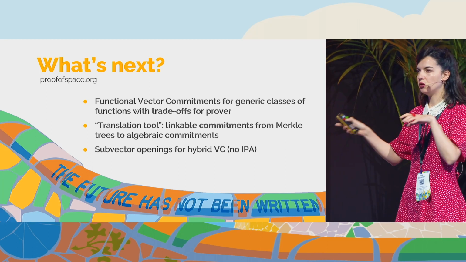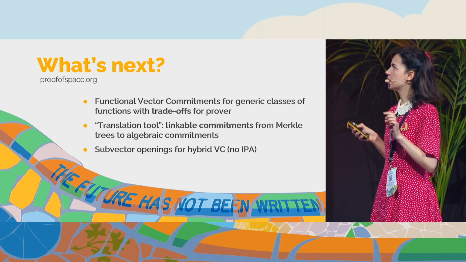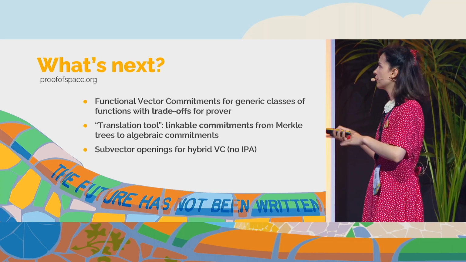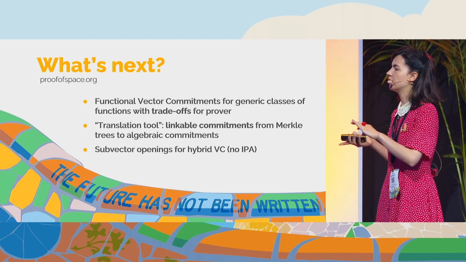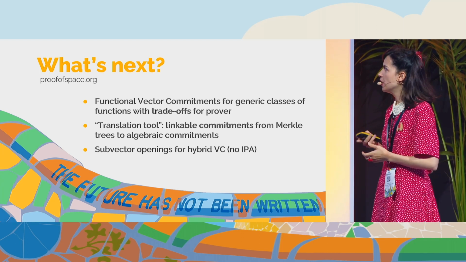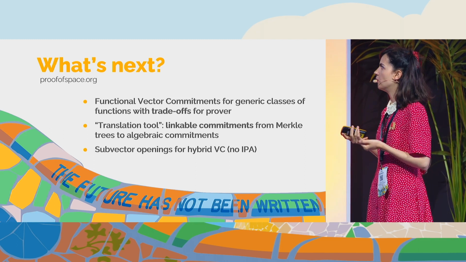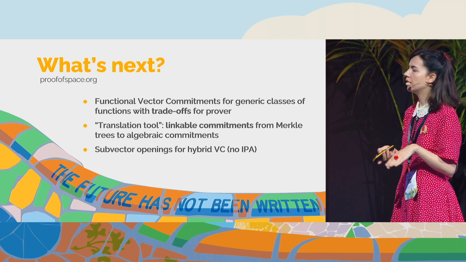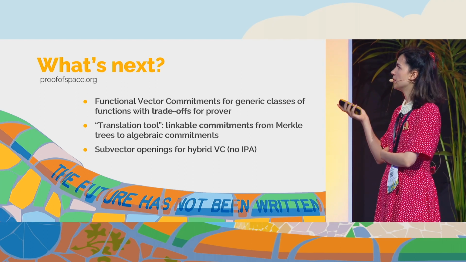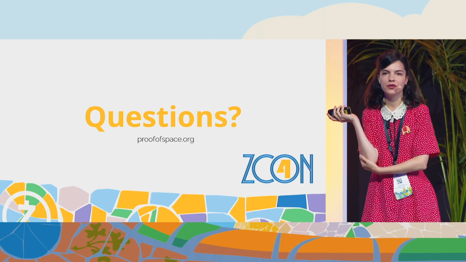We know how to do this between different algebraic commitments, to link with a very succinct proof between commitments, but from something committed in a hash form to algebraic commitments, we really don't know how in an efficient way. And some other ideas are how to improve this aggregation, which needs other types of arguments or snarks for this hybrid VC. Okay, so I think I'm done, and I'm happy to take questions.